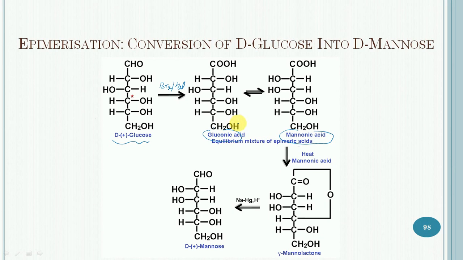Then this mixture is separated out, and in this case the mannonic acid is subjected to heat, and it can lose a water molecule, and there is a formation of this cyclic product which is called gamma-mannolactone, and finally it will undergo reduction with sodium amalgam.